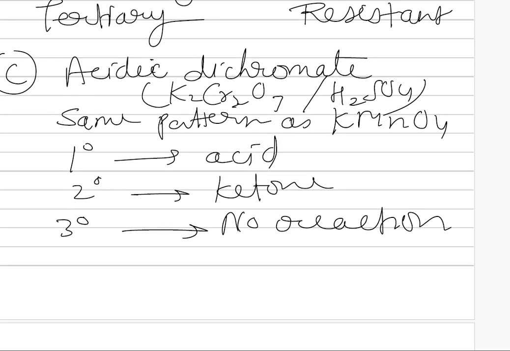Now, acidic dichromate. In the presence of acidic dichromate, alcohols undergo oxidation. That is, K2Cr2O7 is used as the reagent in the presence of H2SO4. And the reaction follows the same pattern as it was with KMnO4. That means that a primary alcohol forms an acid on oxidation in the presence of acidic dichromate. A secondary alcohol forms a ketone on oxidation, and a tertiary alcohol gives no reaction.